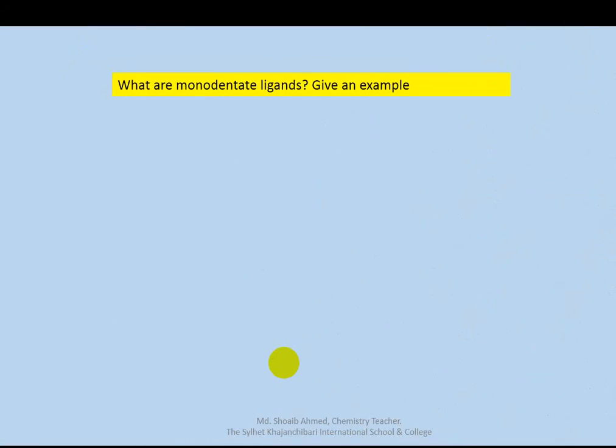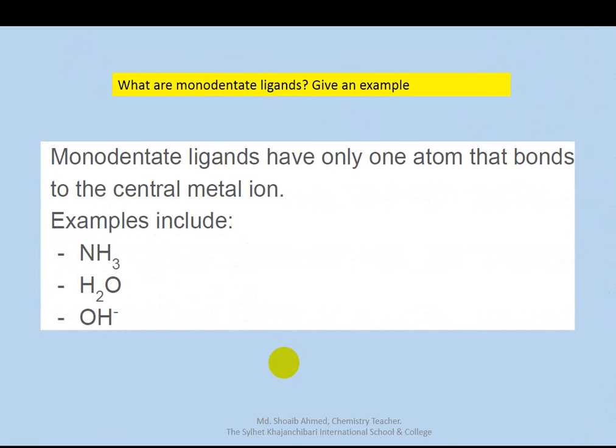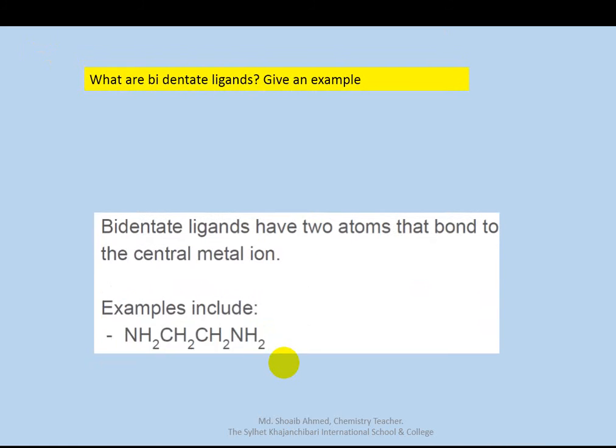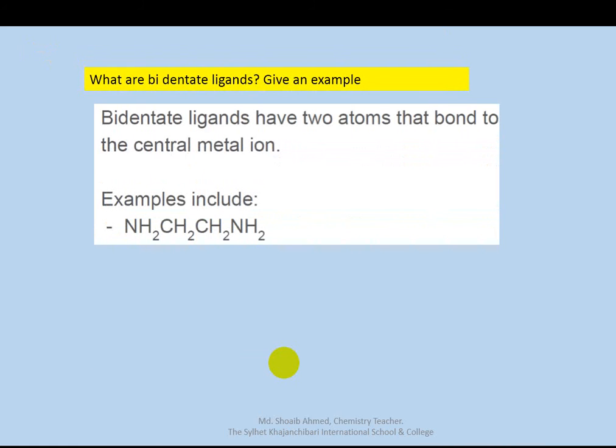What are monodentate ligands? Give an example. Monodentate ligands have only one atom that bonds to the central metal ion. Now, what are bidentate ligands? Give examples. Bidentate ligands have two atoms that bond to the central metal ion. Example, this one.